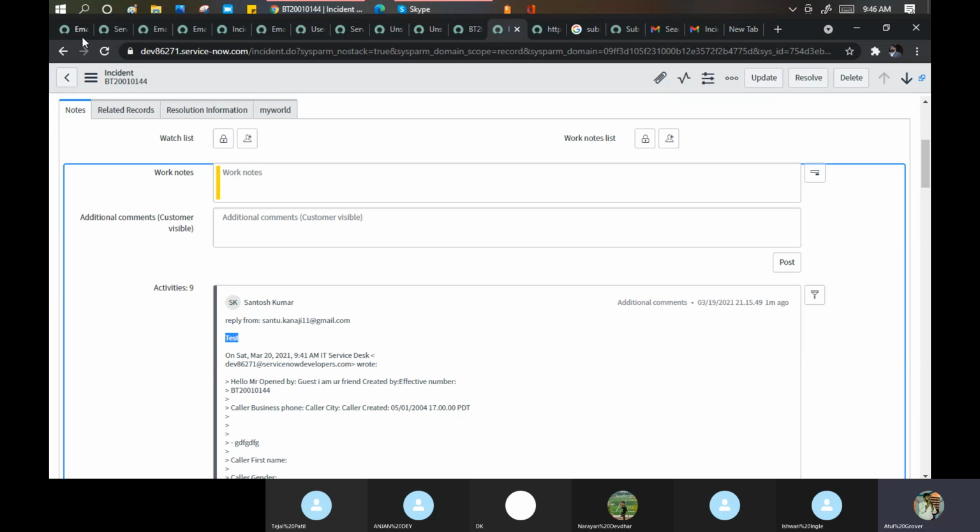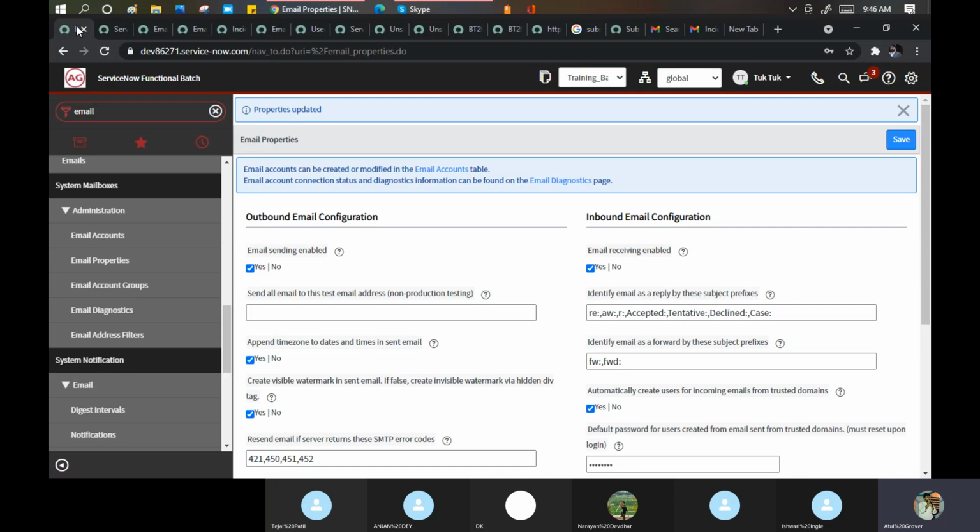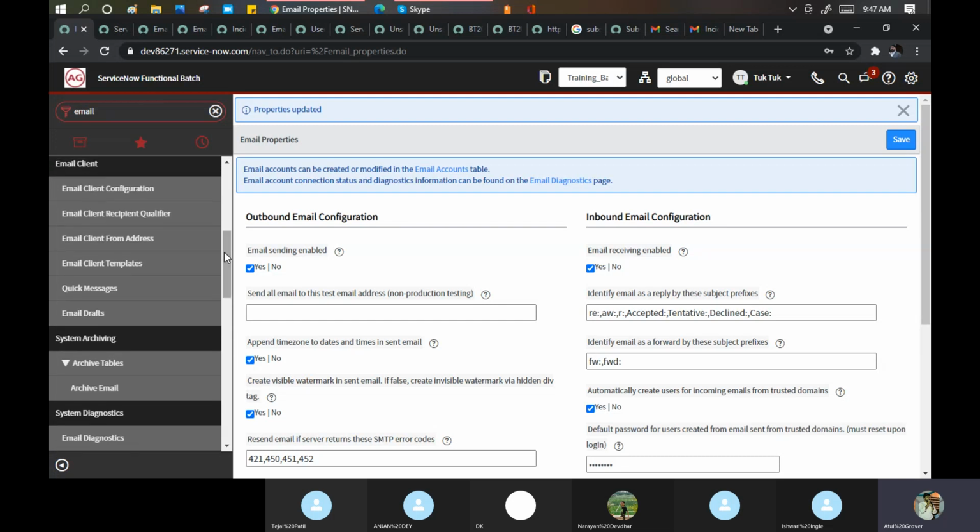But if someone sends an email to me, where can I go and check whether that email is landing in ServiceNow properly, or getting ignored, or getting processed, or getting an error? You need to identify these things, and one day we'll start the discussion on that point only. If we get the answer, our email notification topic will be completed.